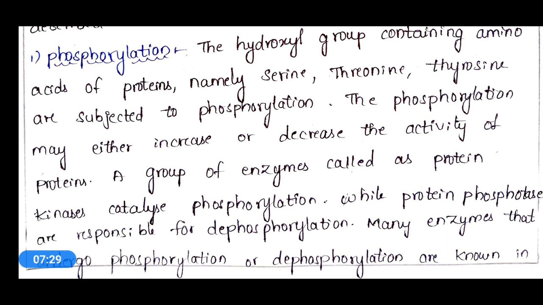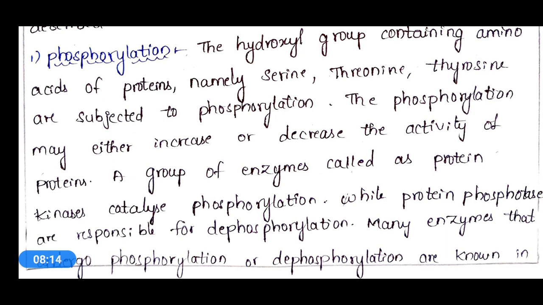A group of enzymes called protein kinases are special enzymes which act on proteins and catalyze the phosphorylation reaction, while protein phosphatases are responsible for dephosphorylation.